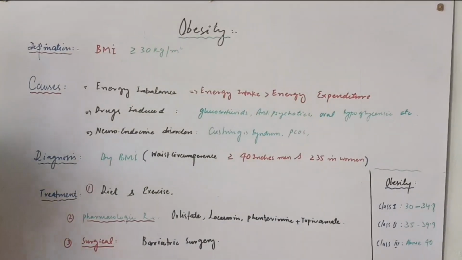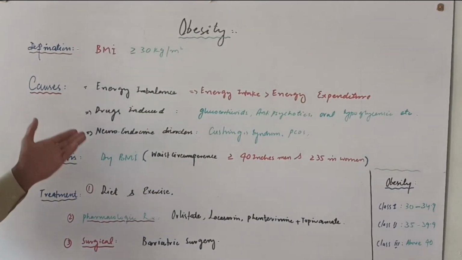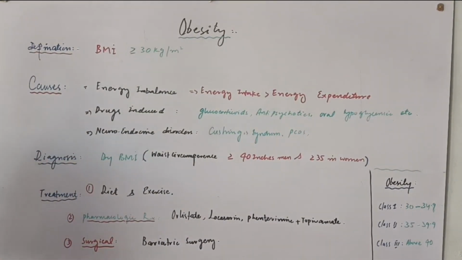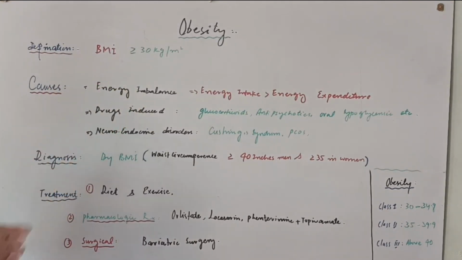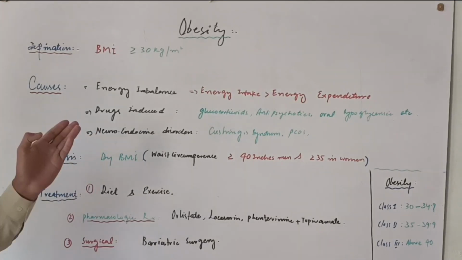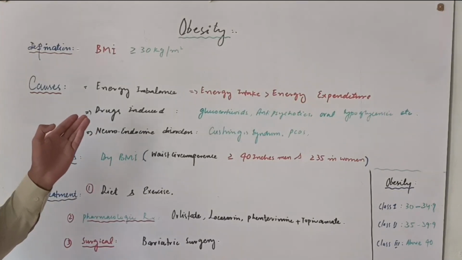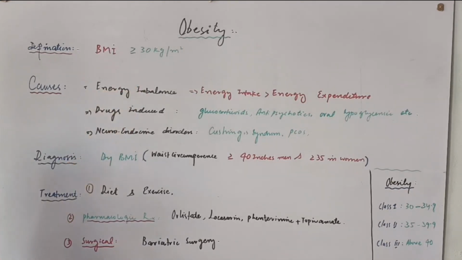Now, what are the causes of obesity? We have mainly three causes of obesity, but among the three the most important one is energy imbalance. Energy imbalance means that we take in a lot of food but expend less energy. We have a sedentary lifestyle, we don't consume the food but we take in a lot of it. So the food is then converted into fat and it causes obesity. So this is one main cause.